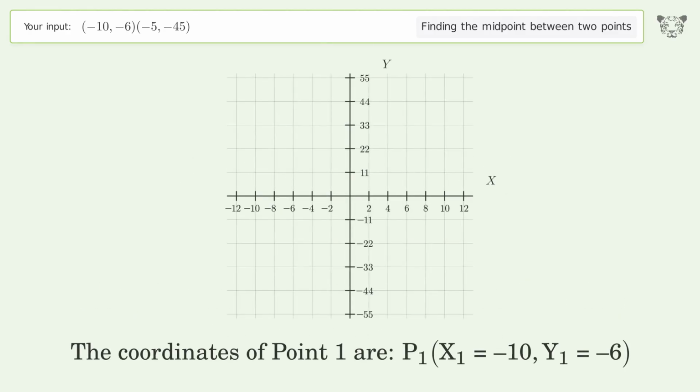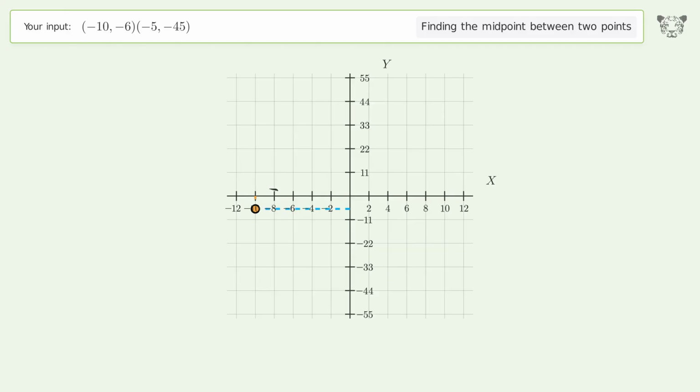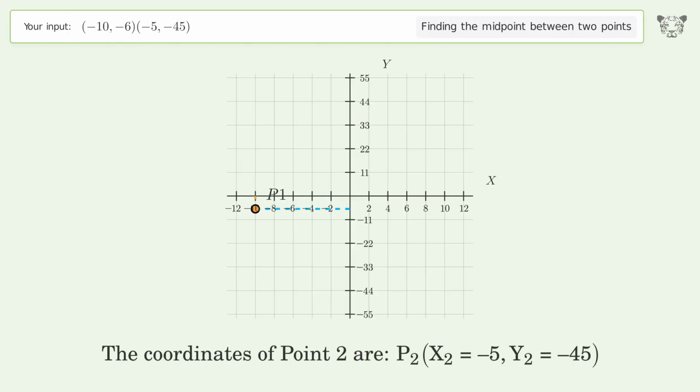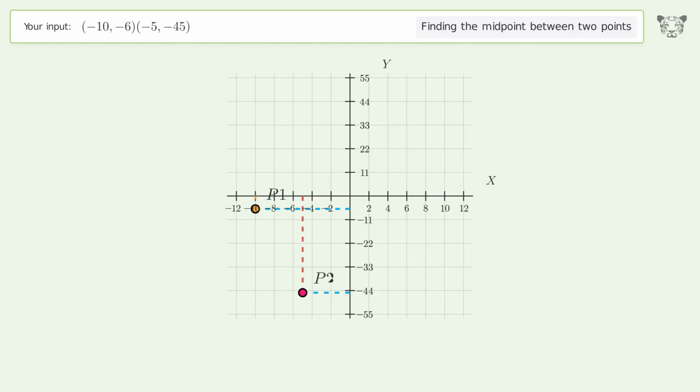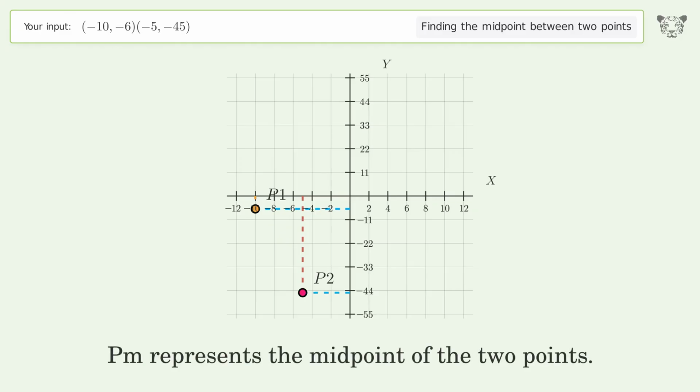The coordinates of point 1 are, x1 equals -10, y1 equals -6. The coordinates of point 2 are, x2 equals -5, y2 equals -45. PM represents the midpoint of the 2 points.